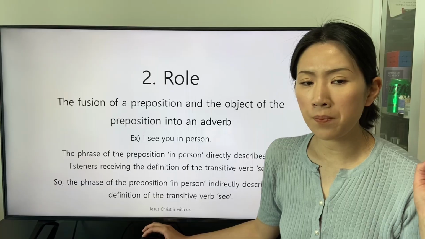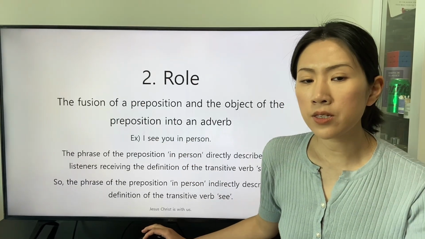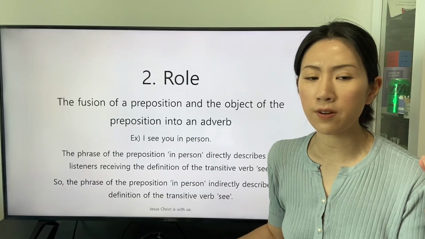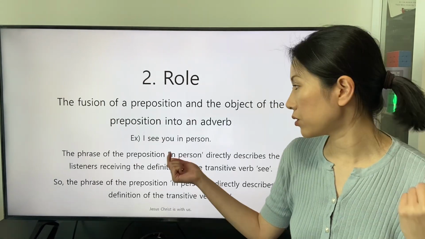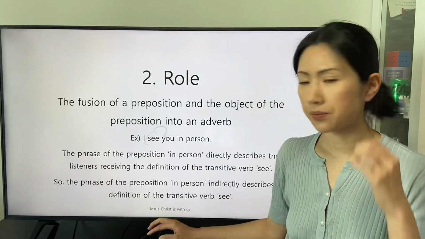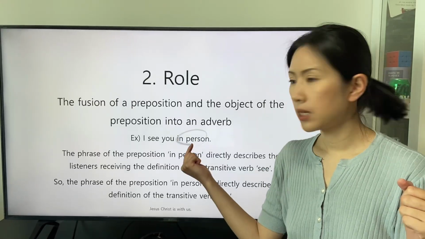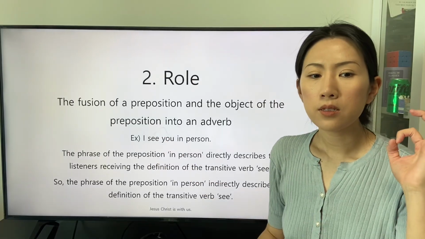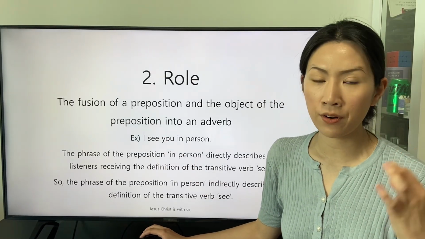The phrase of the preposition in person directly describes the listeners receiving the definition of the transitive verb see. So the phrase of the preposition in person indirectly describes the definition of the transitive verb see.